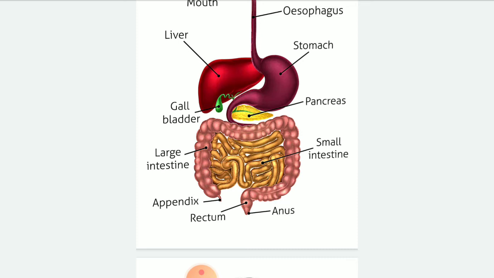The rectum is part of the large intestine, and the appendix, you have heard about appendix pain. This appendix is generally a vestigial organ which does not have any use inside our body. But during certain infections, it may swell up and you may have appendix pain, and sometimes it is operated on to remove it from the body.